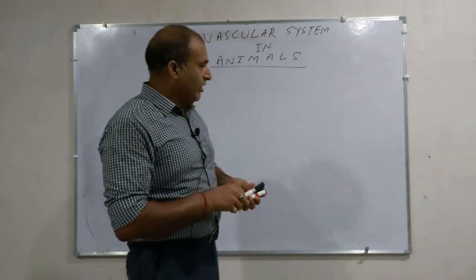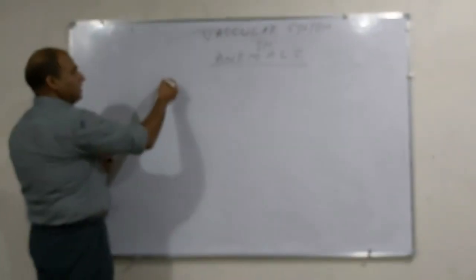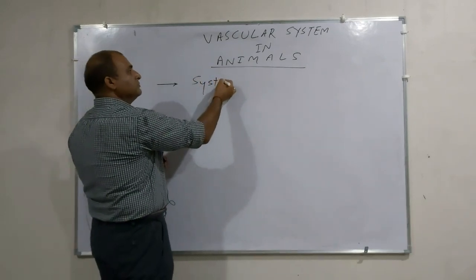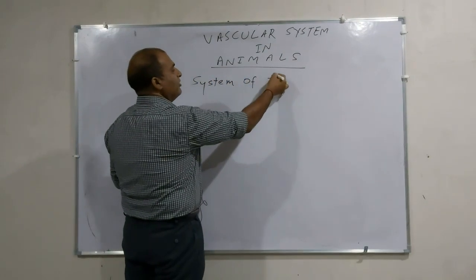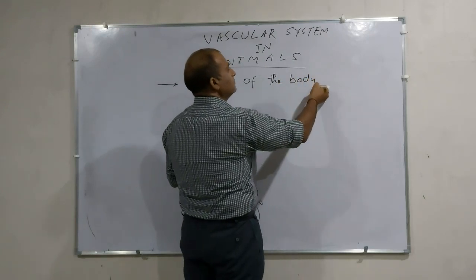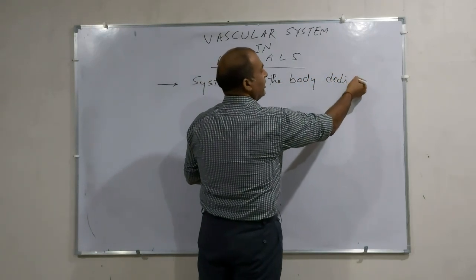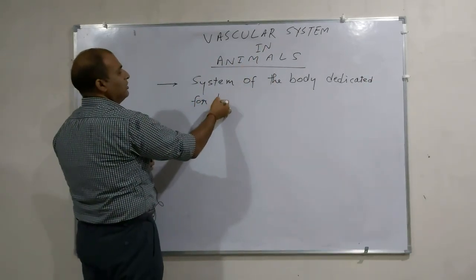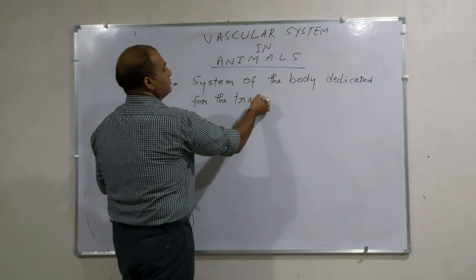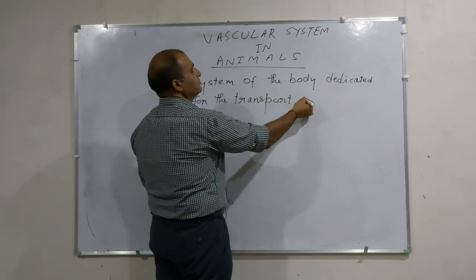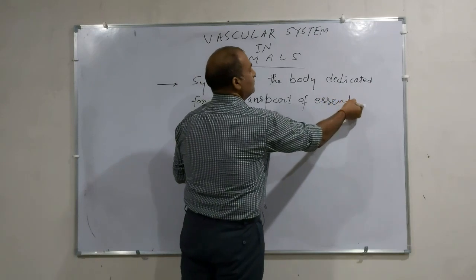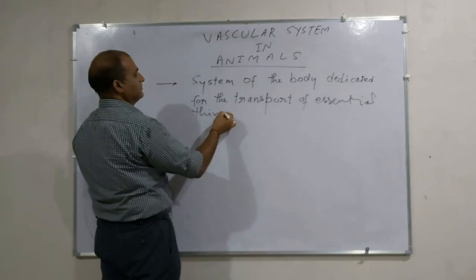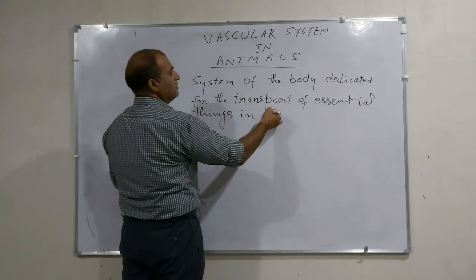First of all, what is the circulatory system? This circulatory system is the system of the body dedicated to the transport of essential things in the body.